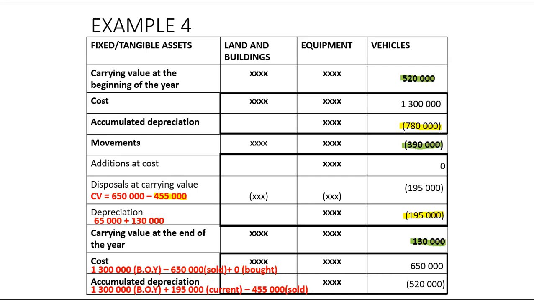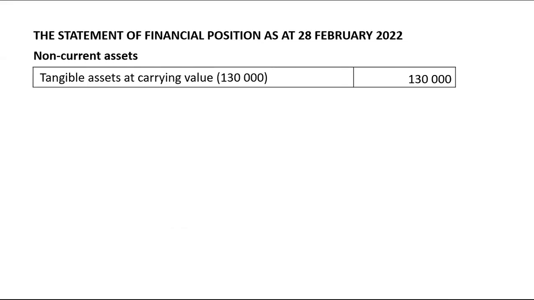As I've said, at 130, we are going to take it to tangible assets in the statement of financial position as at the 28th of December. Is it December or February here? It's supposed to say December 2023.